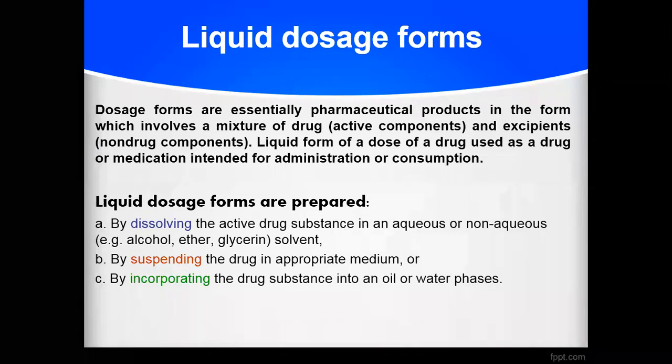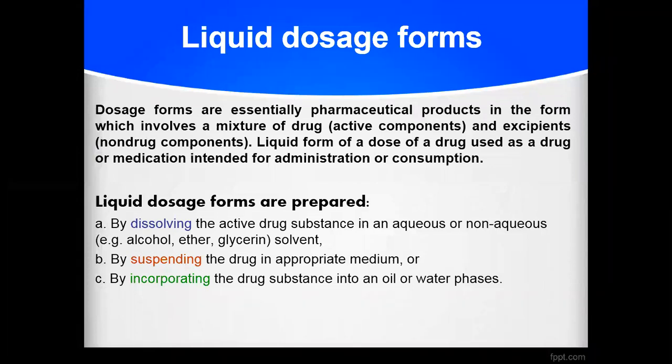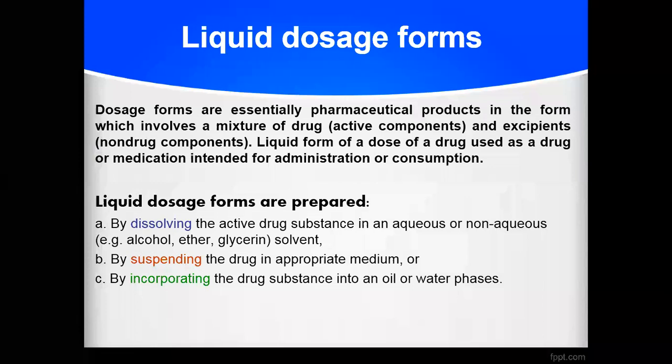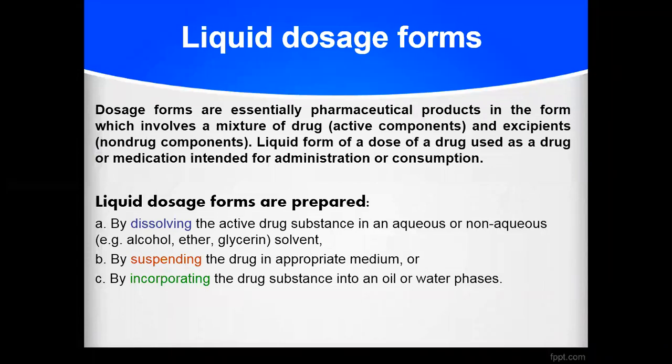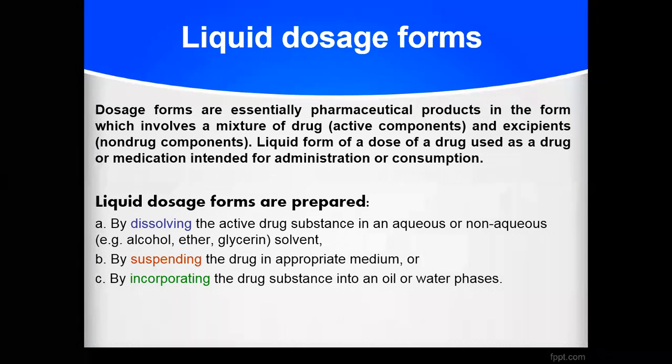So these are the three types of dosage forms we can prepare: either by dissolving your drug in a liquid like water or alcohol, or by suspending your drug in water or oil, or by incorporating it in a mixture of oil and water. So this is called the liquid dosage form.